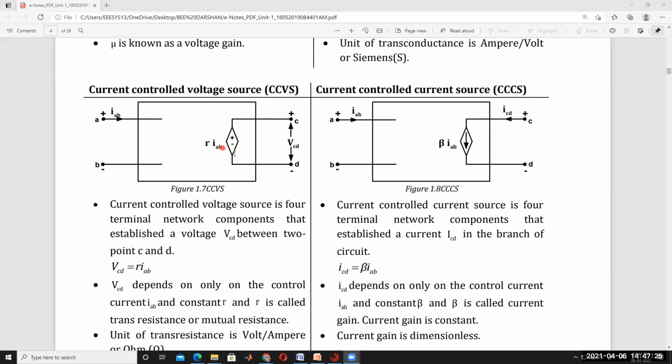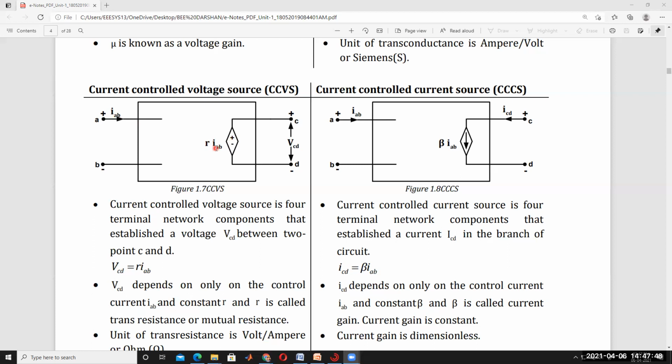This voltage source is depending on this current source. That's why it is called current controlled voltage source. This voltage source can be controlled by changing the current. Understand? It depends on the current R into IAB.